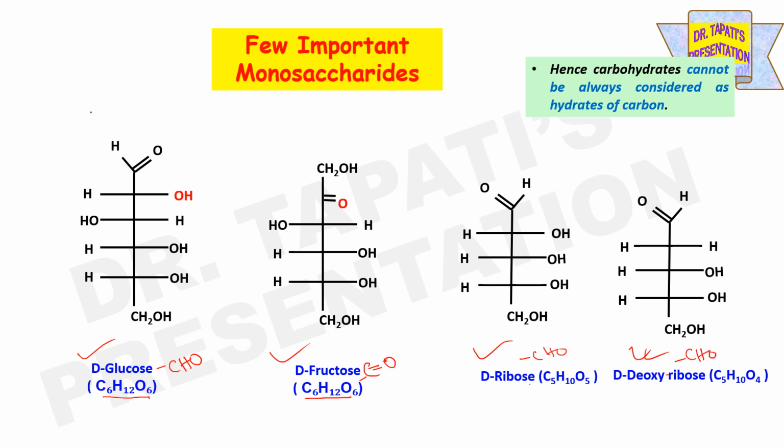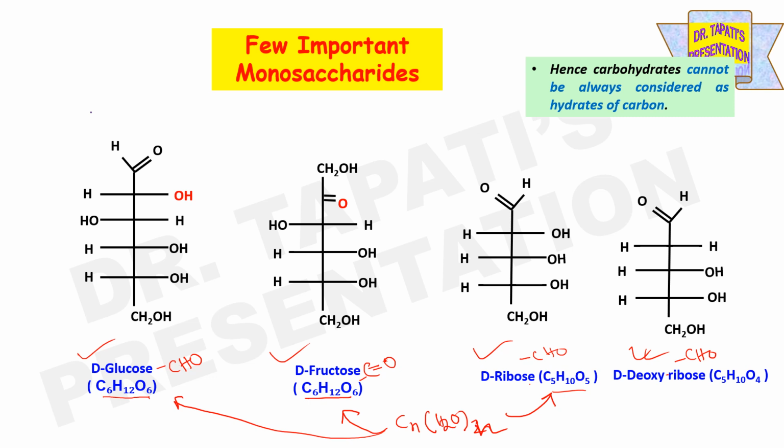If you check the formulas of glucose, fructose, and ribose, they fit the general formula of carbohydrates, that is CnH2nOn. So C5H10O5 is also CnH2nOn, and D-fructose as well as glucose with the formula C6H12O6 also fit the general formula CnH2nOn.